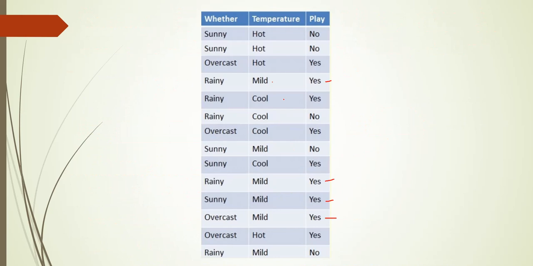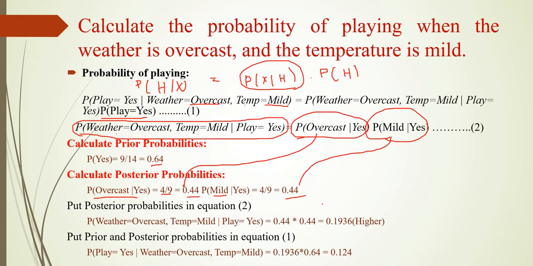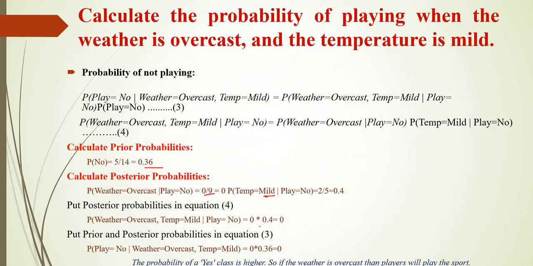So 2 by 5 is equal to 0.4. Again we substitute these posterior probabilities in this formula. So finally we will obtain the value as equal to 0.